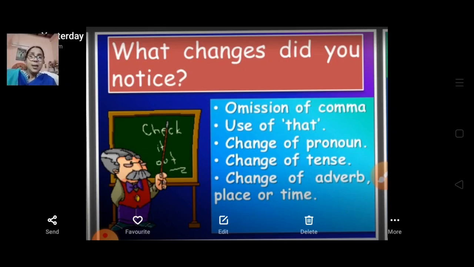The first thing you have noticed in our earlier examples is the omission of commas when making direct to indirect speech.